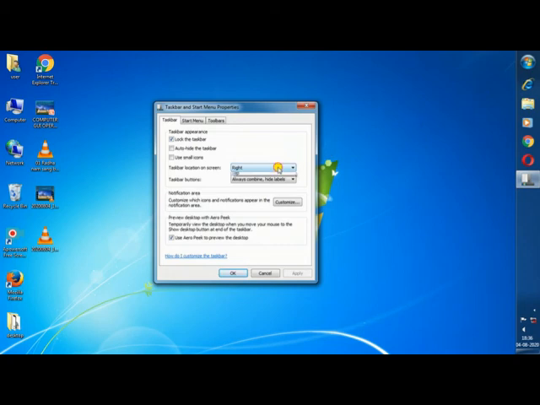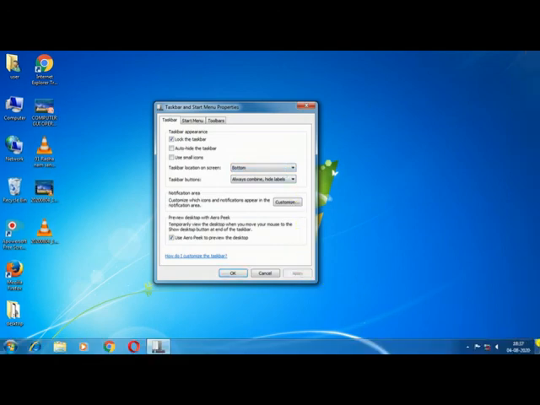Again the same process, if you want to shift your taskbar to the bottom side, just click on the bottom and left click on apply. So here you see the taskbar is placed at the bottom. So by this way you can customize your taskbar.